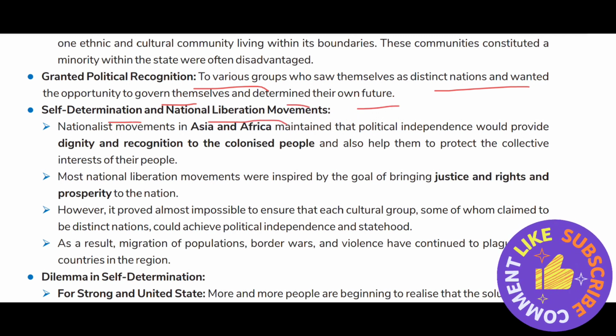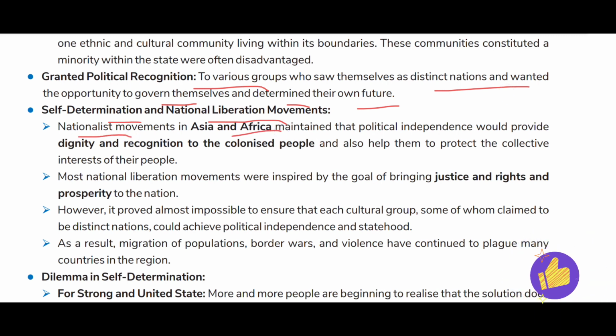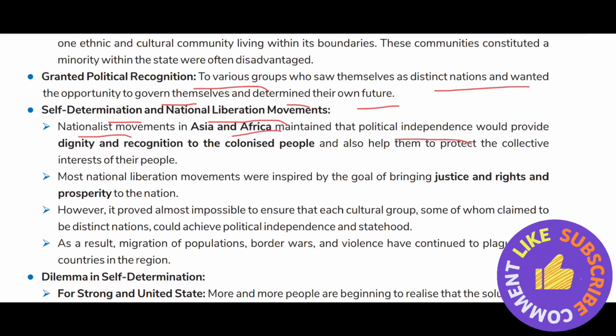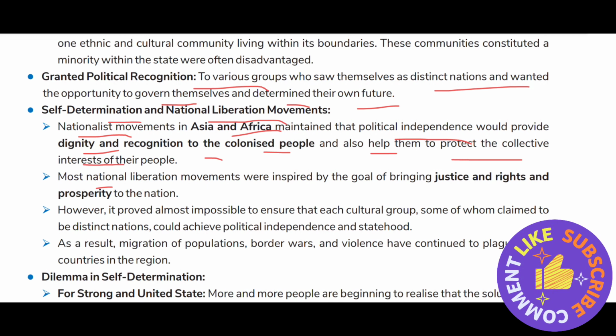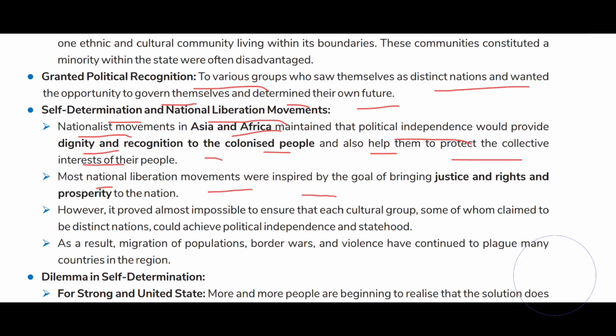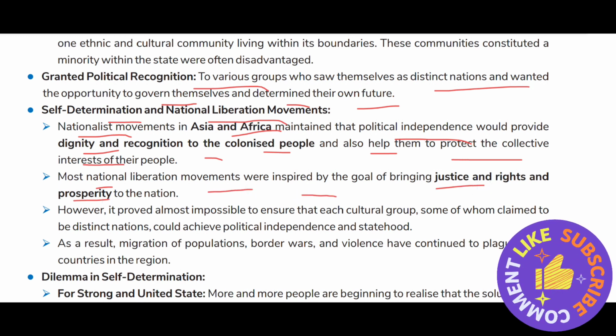Self-determination and national liberation movement. Nationalist movements in Asia and Africa maintained that political independence would provide dignity and recognition to the colonized people and also help them to protect the collective interest of their people. Most national liberation movements were inspired by the goal of bringing justice, rights and prosperity to the nation.